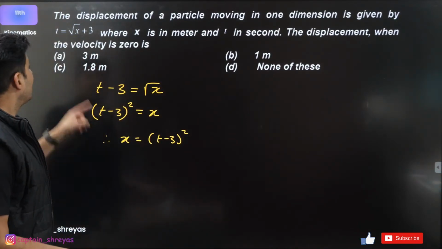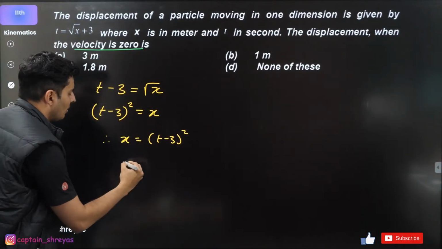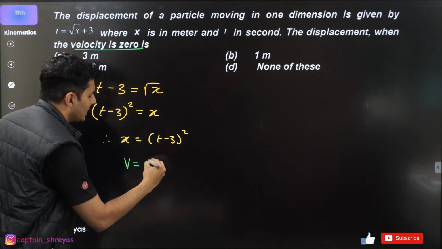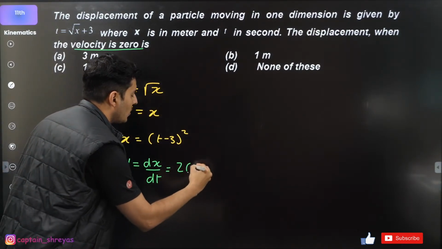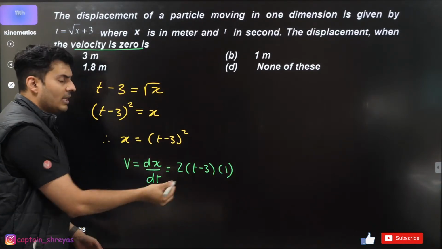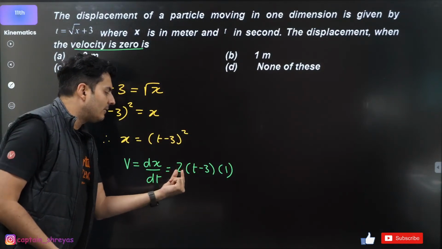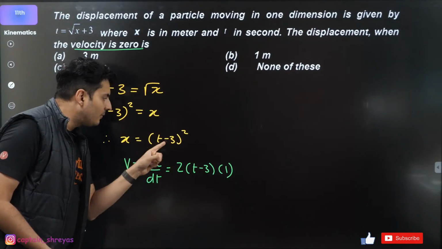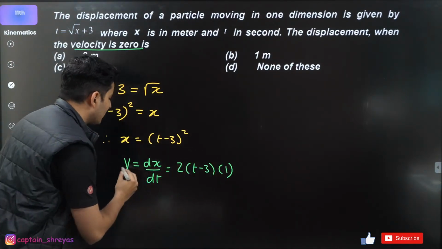Now x is basically (t minus 3) whole square. I want to find when the velocity is 0, so I need to differentiate this. Velocity is dx by dt. We all know how to take the derivative of this function. It is 2 into (t minus 3) into the inside's derivative. The inside function's derivative is going to be 1. This is x square; x square's derivative is 2x. The inside function is t minus 3, and that guy's derivative is just 1. So that is the velocity.